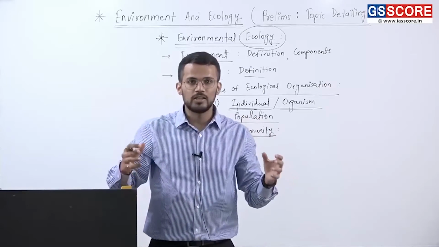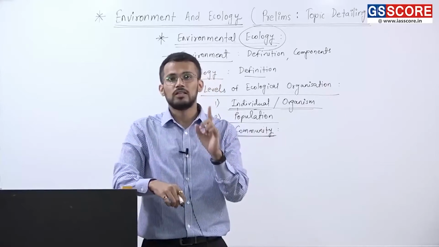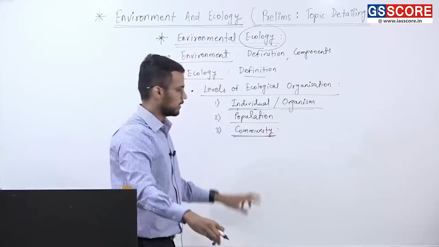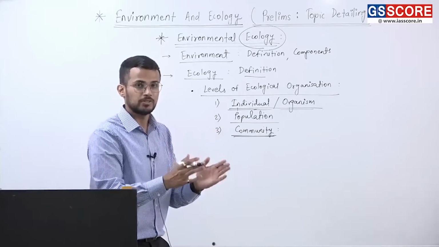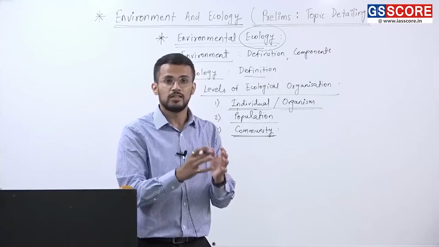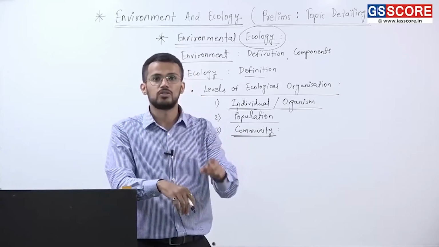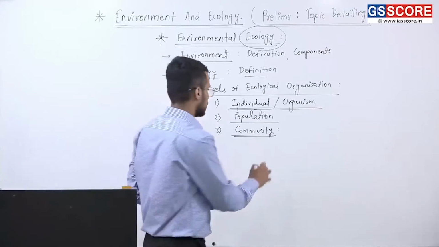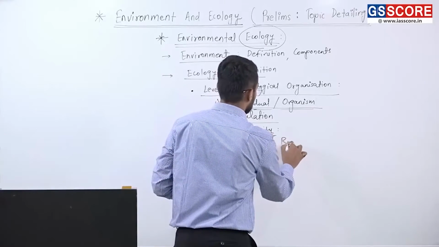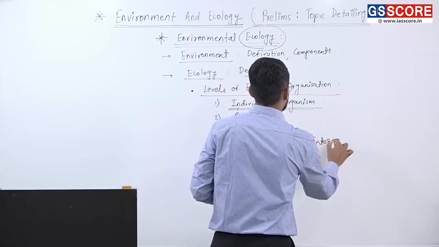Different species living in a particular habitat would be taken into account under the level of community. Fine. And as we are taking into account different species, that means different biotic components, there will be different biotic interactions involved amongst those species, and those biotic interactions become important under community level.